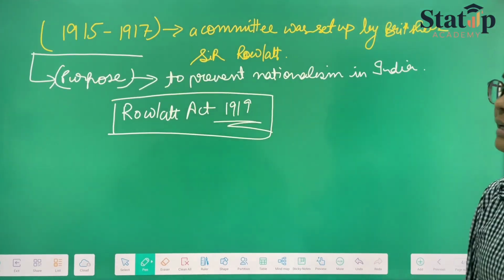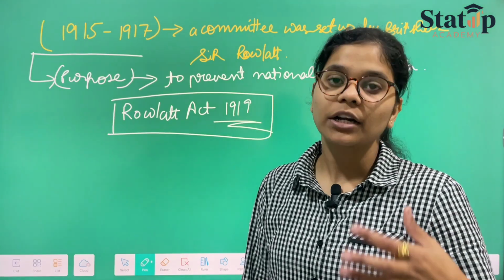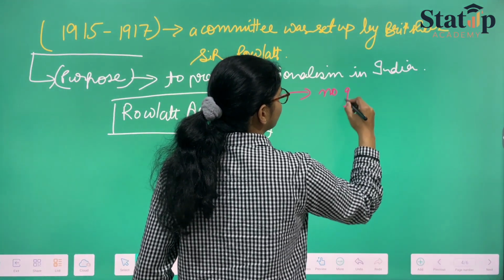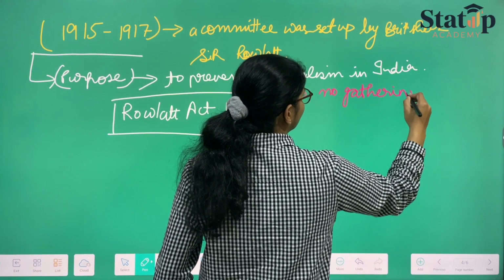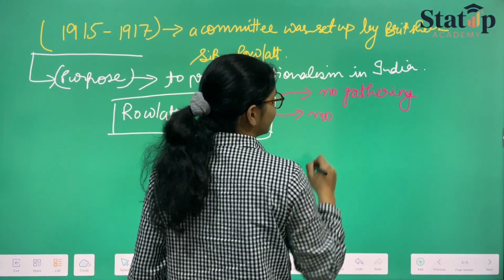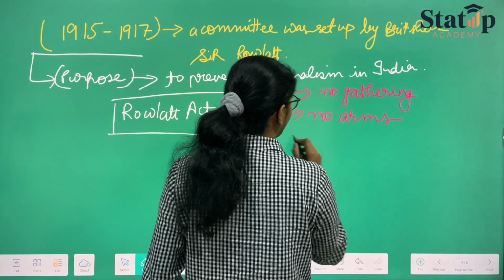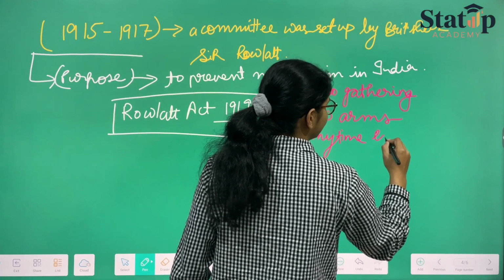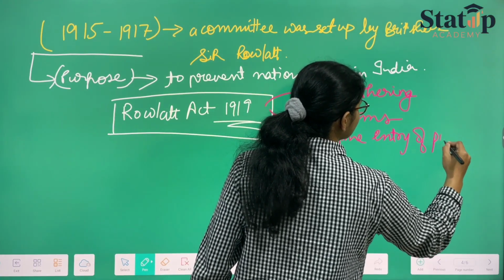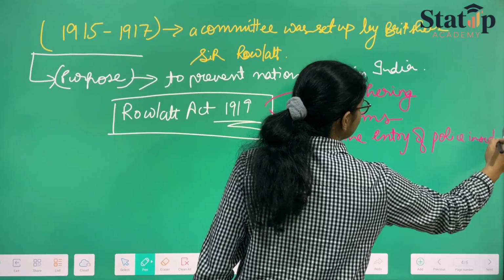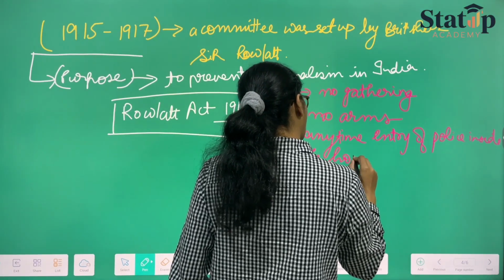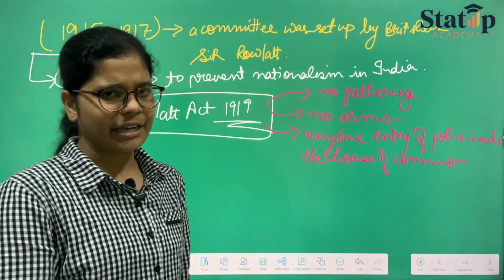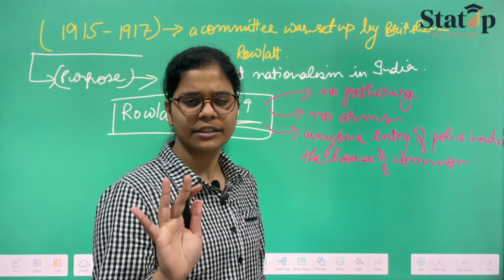Now, obviously, Indian people were not satisfied with the Rowlatt Act. Why? The basic reasons were: no gathering allowed, no arms allowed, and the police could enter the house of common people at any time.